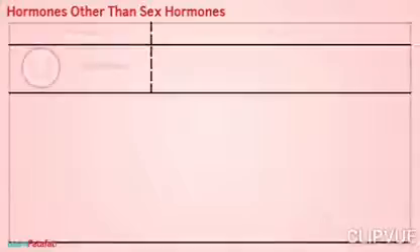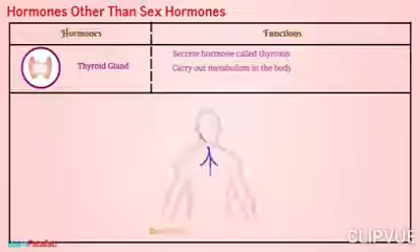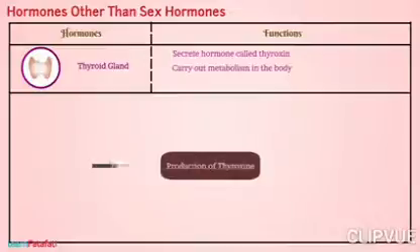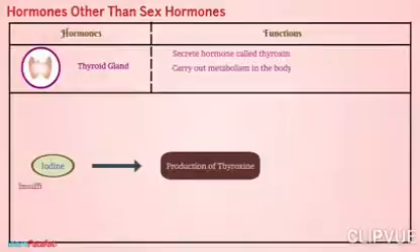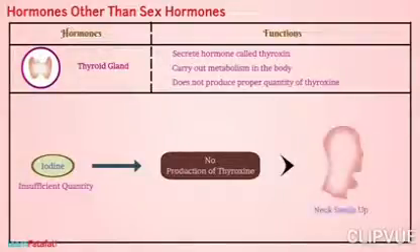Hormones other than sex hormones. Thyroid gland secrete hormone called thyroxine. It is essential to carry out metabolism, that is, entire range of biochemical processes in the body. The production of thyroxine depends on iodine. Due to insufficient quantity of iodine, the thyroid gland does not produce proper amount of thyroxine. As a result, the thyroid gland enlarges and neck swells up.